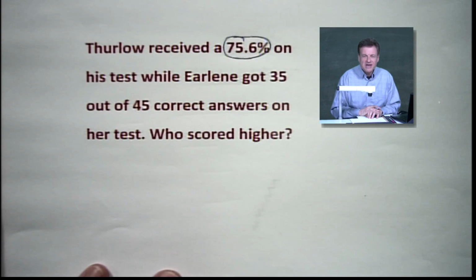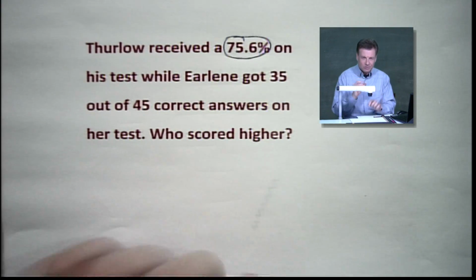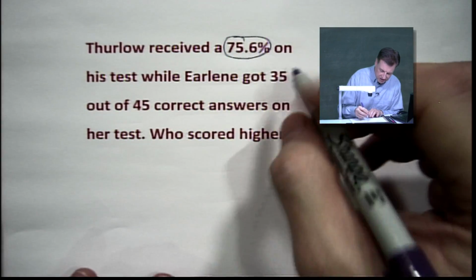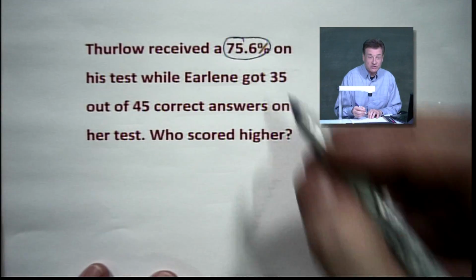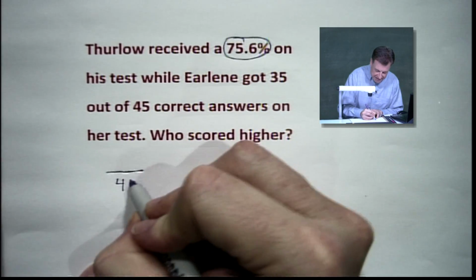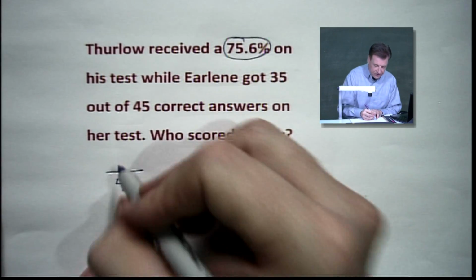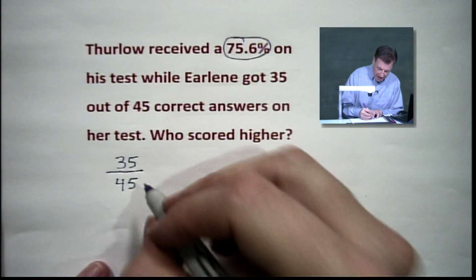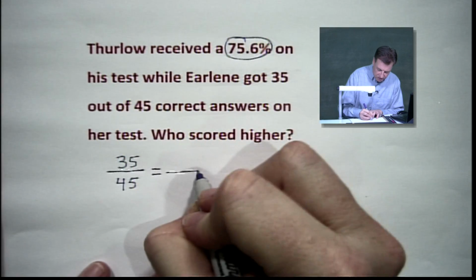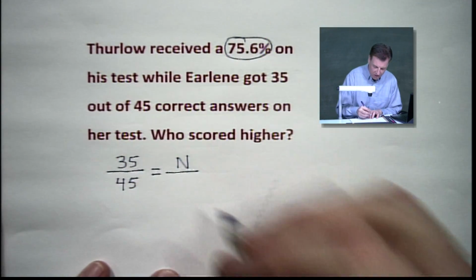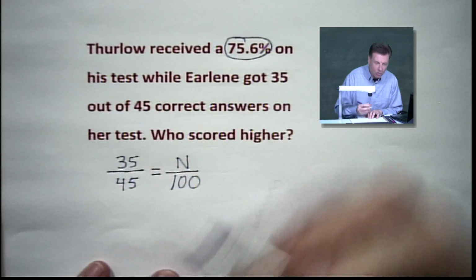Let's see what 35 out of 45 is going to translate to. And I'm going to go back to our percent over 100 formula. We're going to use a proportion on this, all right? We don't know what that percent is, but we do know we started out with a 45 problem test. Erlene got 35. Way to go, Erlene. I have no idea what that's going to give us, and you know what? We don't know either. So we're going to have to figure it out. We're going to call it N. What's the percent? We always put that percent over 100.